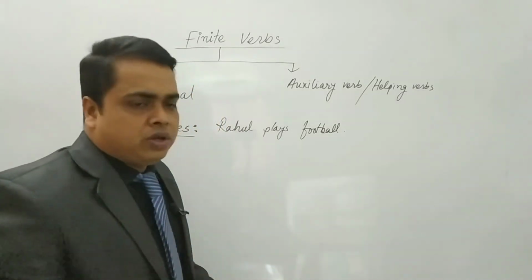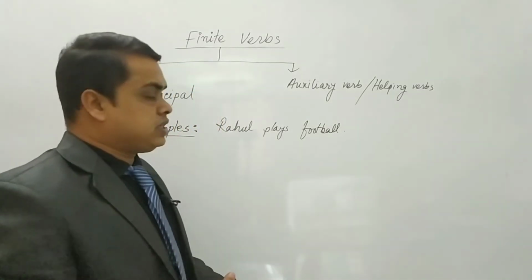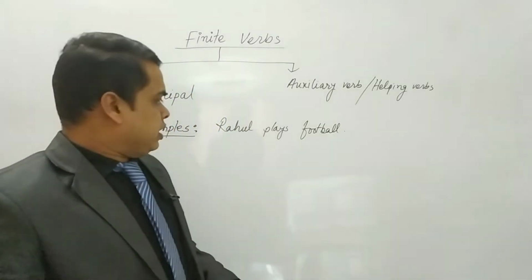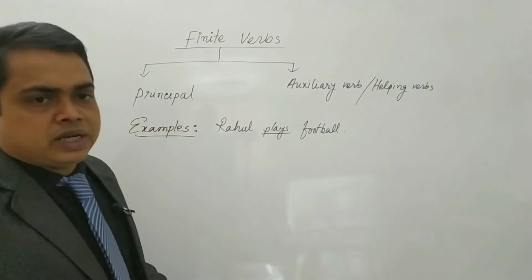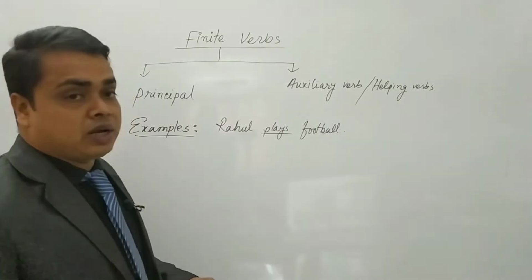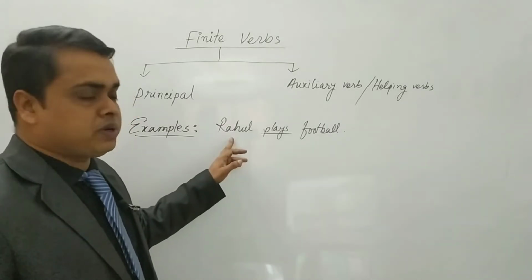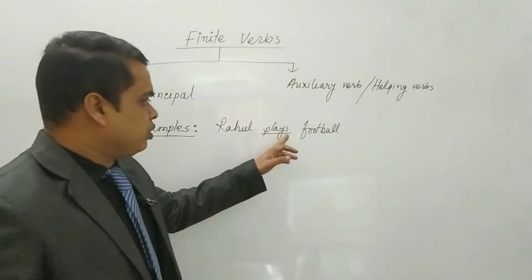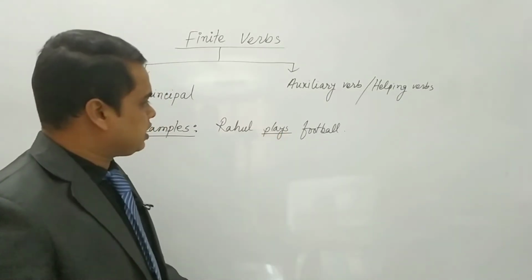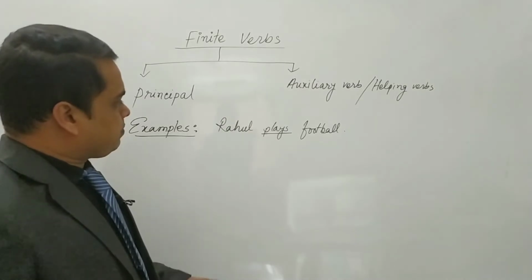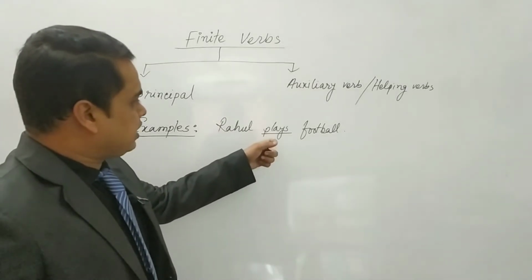You know that principal verb is the main verb of the sentence. Here, plays. I have told you in the definition that it is changed according to the number and person of the subject. Here Rahul, third person singular number. That's why we have used s here, because it is present indefinite tense. Now it has been acting here as the main verb.